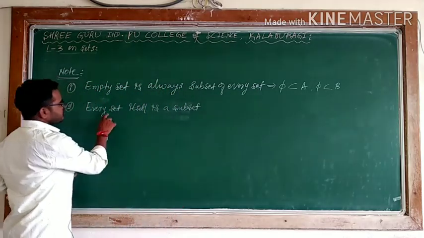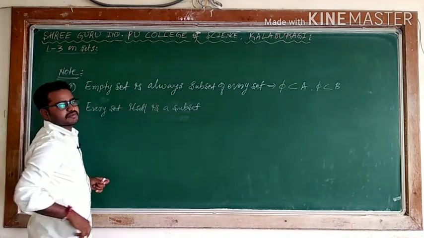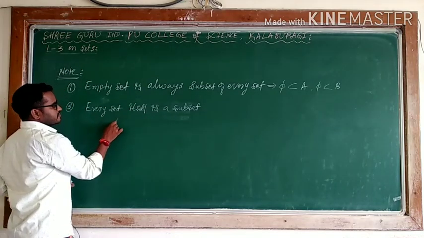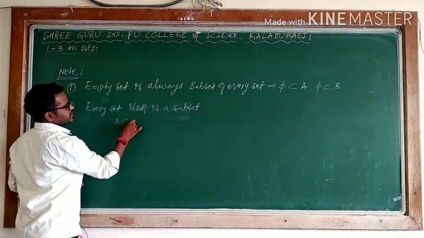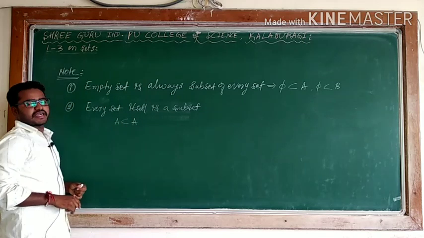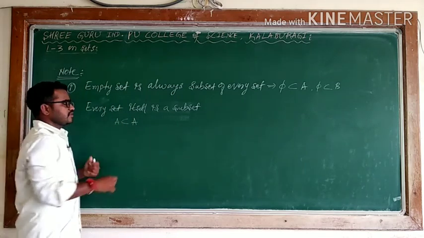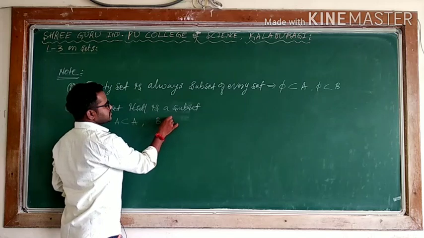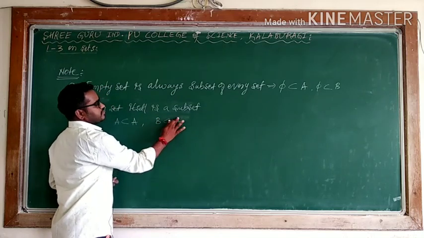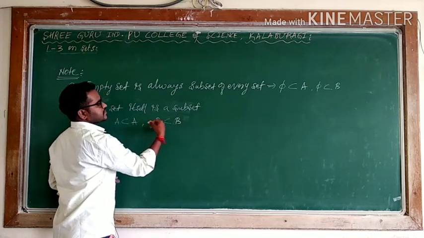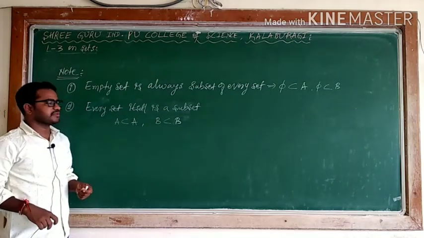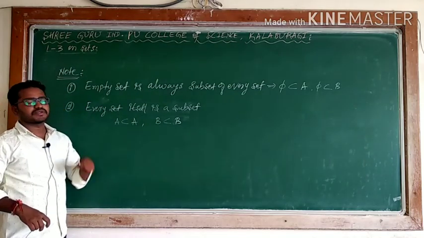Second one, every set is a subset of itself, because the condition is what? Every element. I can say A is a subset of A because every element of A belongs to itself. If B is a set, B is a subset of itself, B is a subset of B, because every element of B belongs to B. Any set you can take.